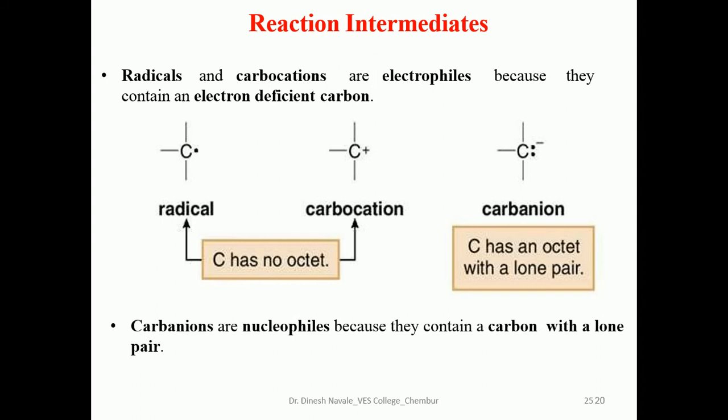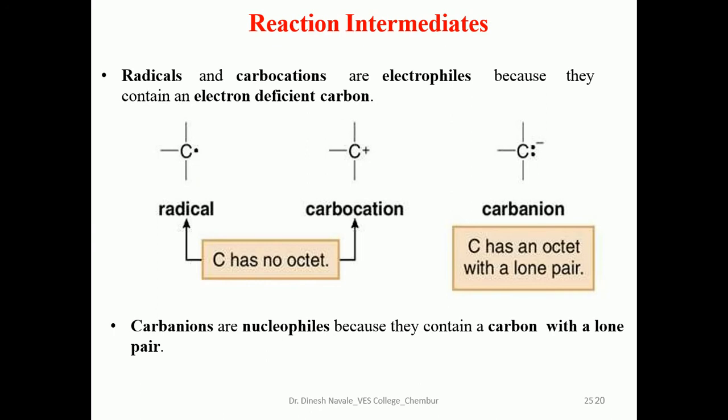So carbocations are termed electron deficient species, whereas carbanions are termed electron rich species. The carbocation has two electrons less, and the free radical has one electron less, so they have electron deficiency with respect to the octet rule.